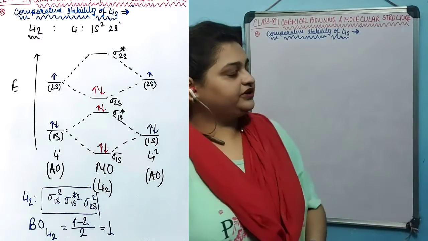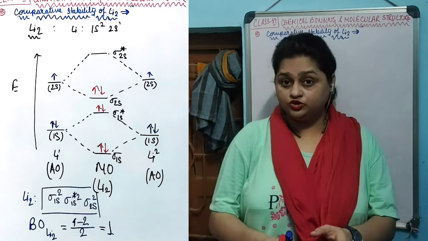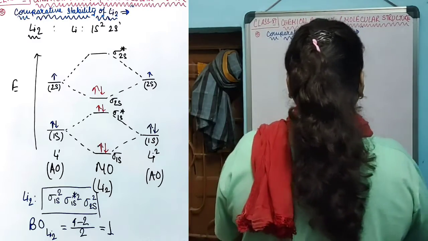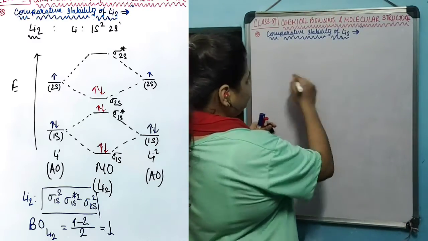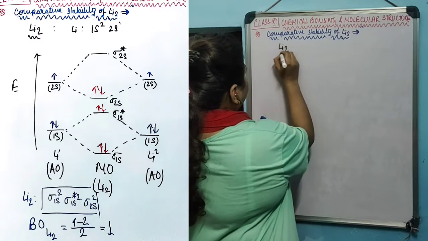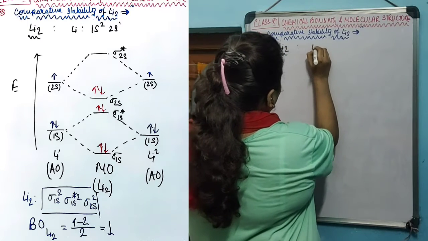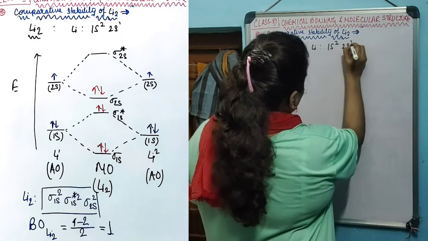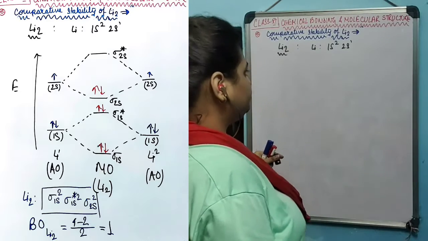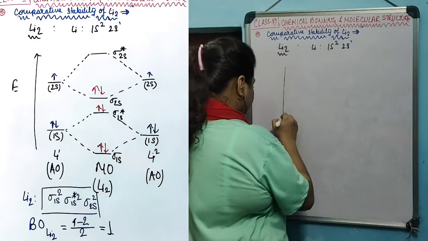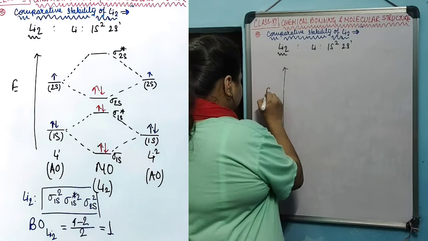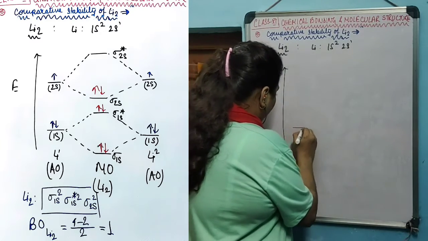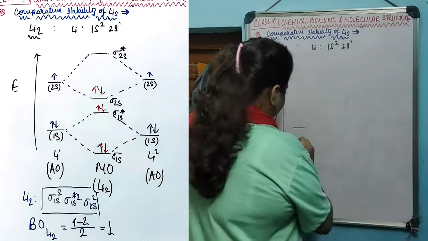Now we are going to compare the stability of Li2 species. We are going to construct the energy level diagram for Li2 with the help of the electronic configuration of the lithium atom. This is the electronic configuration of the lithium atom. So when two lithium atoms combine, all of their atomic orbitals combine.